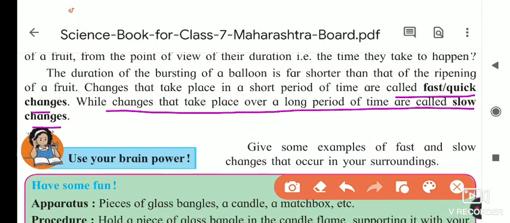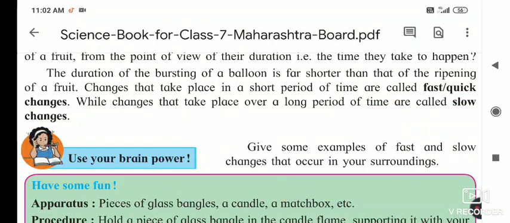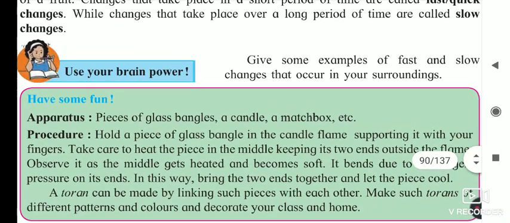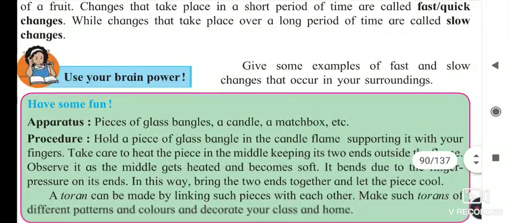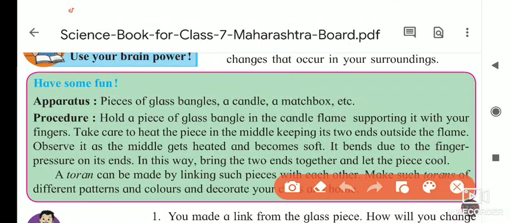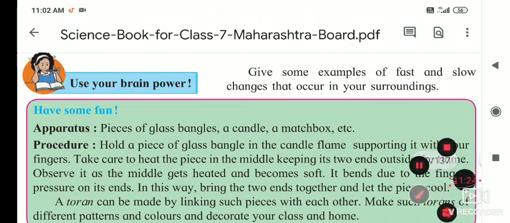Our growth is a slow change, because to reach the height and structure you have, it takes a lot of time. It took you 15 years to get this structure of your body. So this is a slow change. Some changes are slow changes. The formation of soil is also slow. These are slow because they take more time than others.